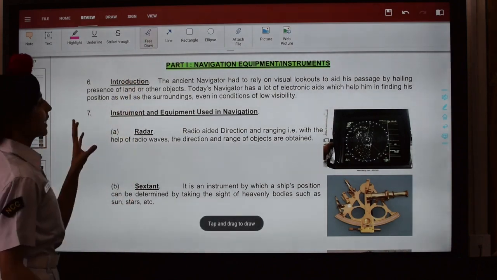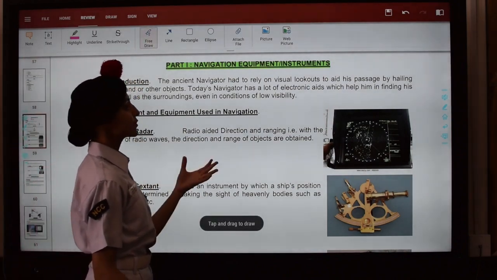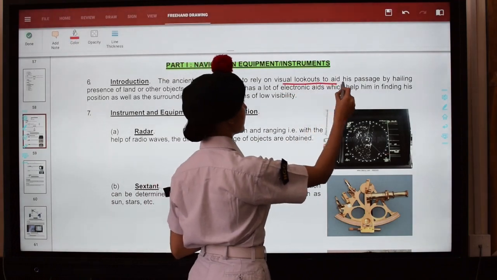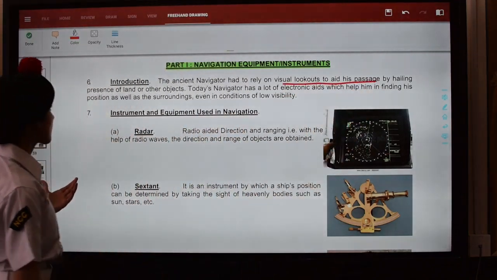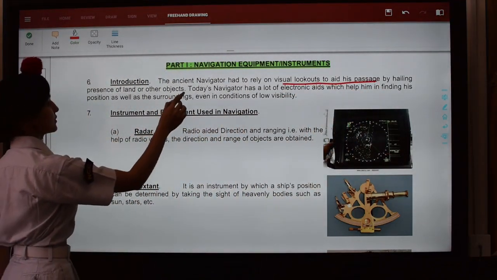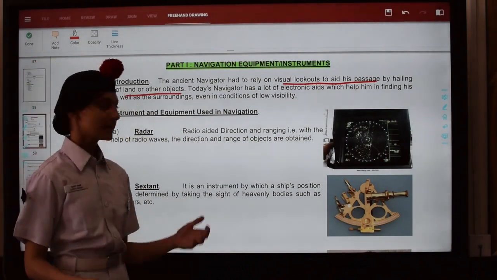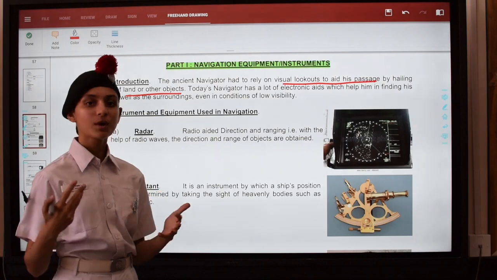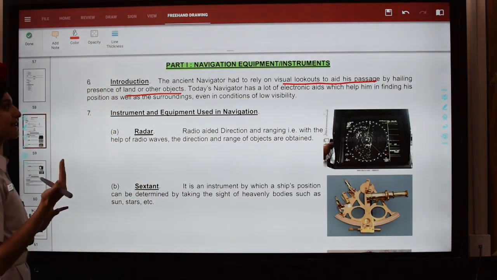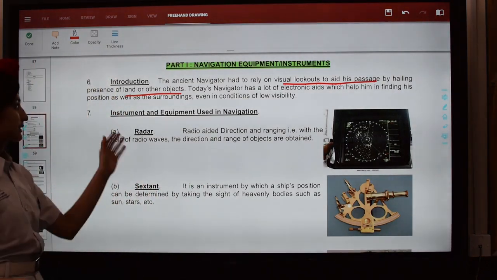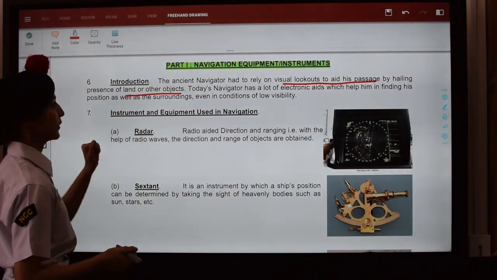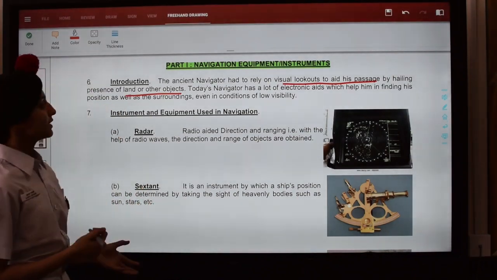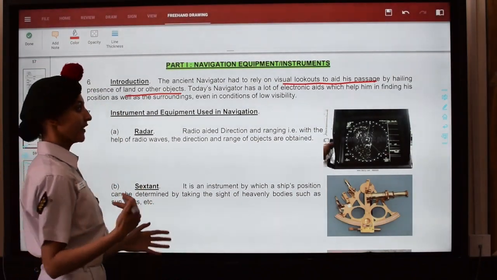The ancient navigators had to rely on visual lookouts to aid his passage by hailing presence of land or other objects. So जब ancient time में लोग जाते थे, they used to go out and see, तो अब उनके पास they had no as such ऐसे sophisticated navigation equipment, तो वो क्या देखते थे, उनको लैंड दिखता था, कोई आइलैंड दिखता था, कोई और ऑब्जेक्ट दिखता था, तो then they used to use that as navigation.